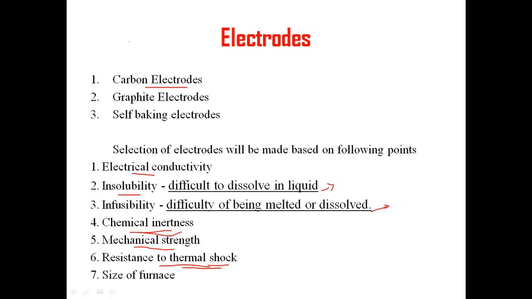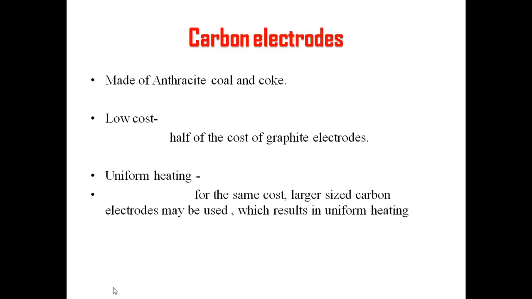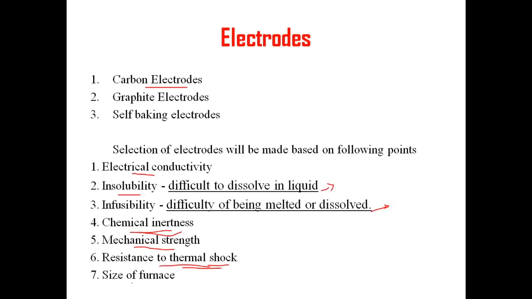The selection also depends upon the size: what size and type of furnace we are using, whether we are going for a large size or a medium size. Based on that, we will select the type of electrode. So these are some of the major points considered before selecting the type of electrode. Now let's look at the individual electrodes, that is carbon, graphite and self-baking, and understand the details about them.